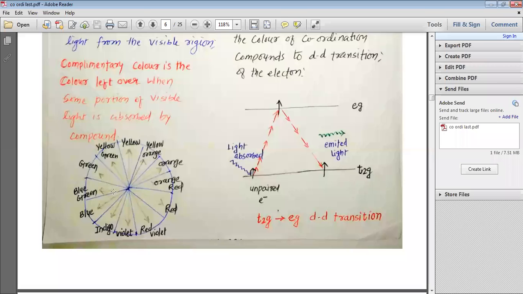Yellow orange is the complementary color for indigo. Orange is the complementary color for blue. Orange red is the complementary color for blue green. Red is the complementary color for green. Red violet is the complementary color for yellow green. So when one light has been absorbed, the opposite color would be the color of the compound.